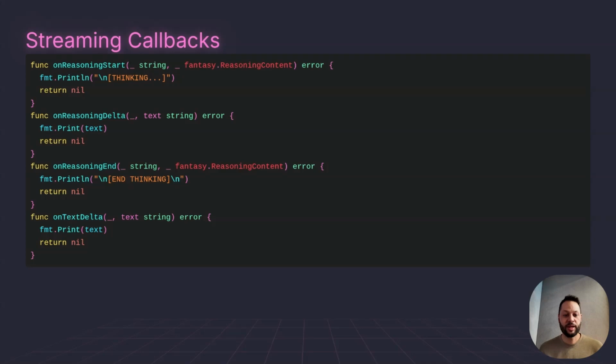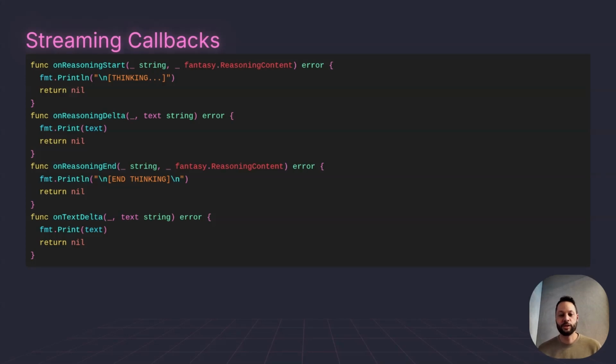So when reasoning starts, we have this on reasoning start callback, on reasoning delta. Delta is just a fancy word for change or difference. So whenever we see new text added on to the thinking text, we can handle that. And then we have on reasoning end. So when we actually run this, and when I show you the demo, we can actually see the thinking, the model thinking.